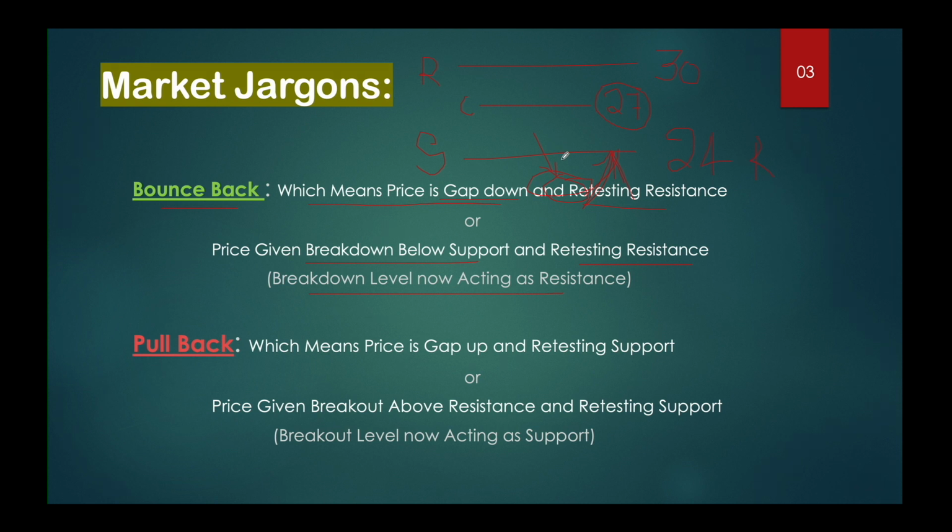If the price is going towards the resistance area at 24, for example gapping down to 21 and then going from 21 to 24, that action will be taken as a bounce back.